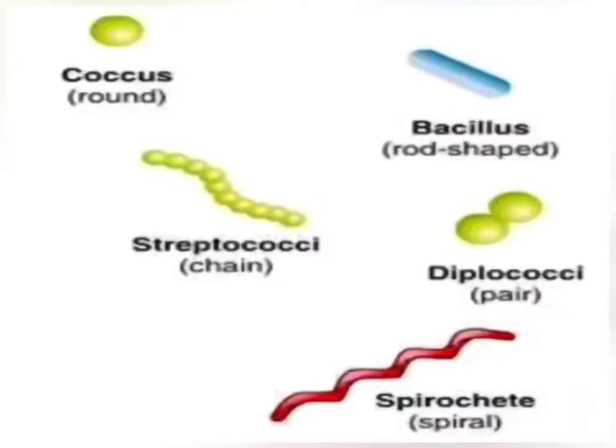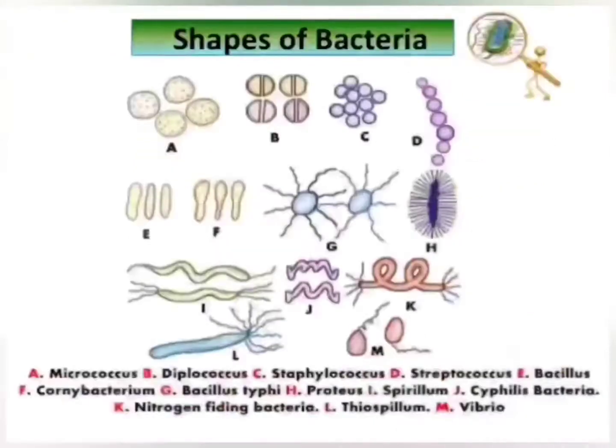You can see here in the diagram: coccus round shape, then bacillus rod shape, streptococci chain shaped, diplococci present in pairs, and spirochete spiral.